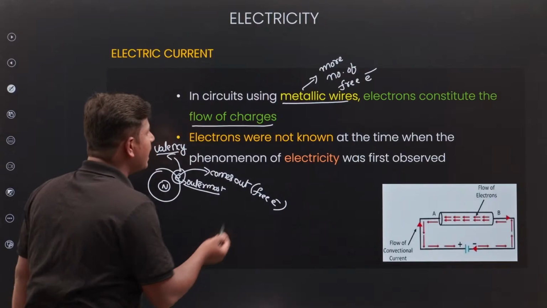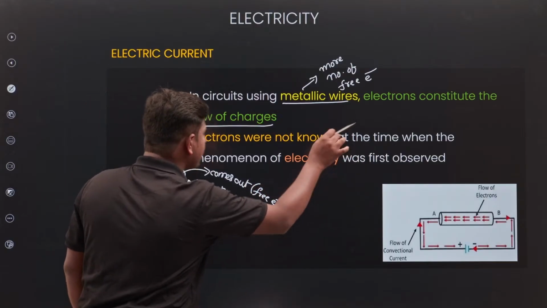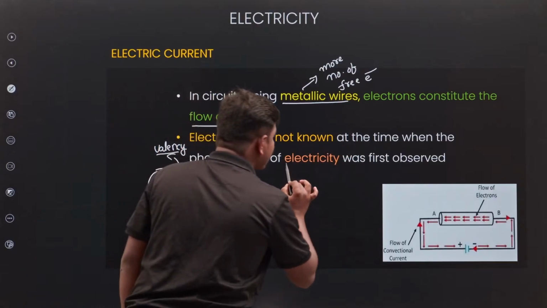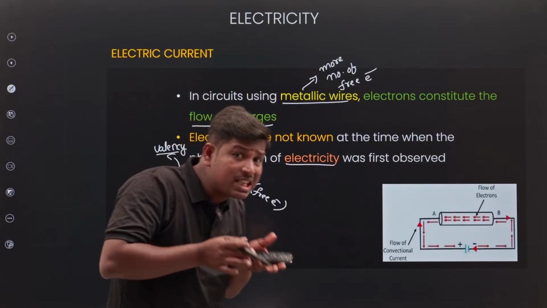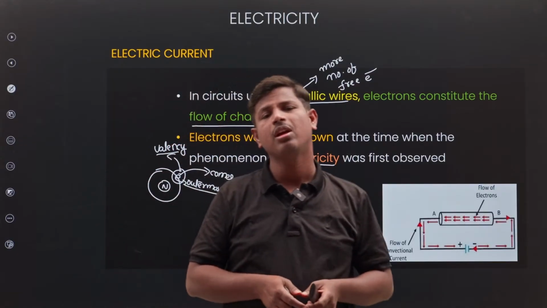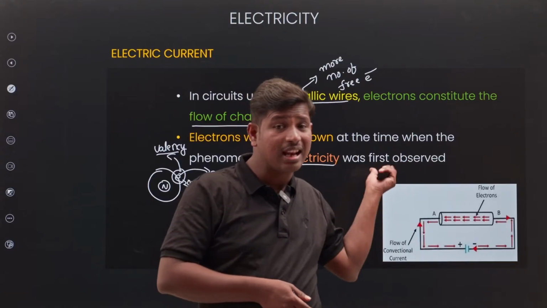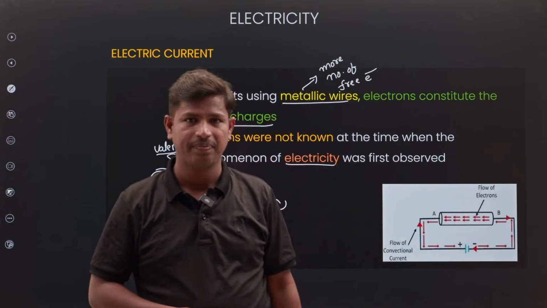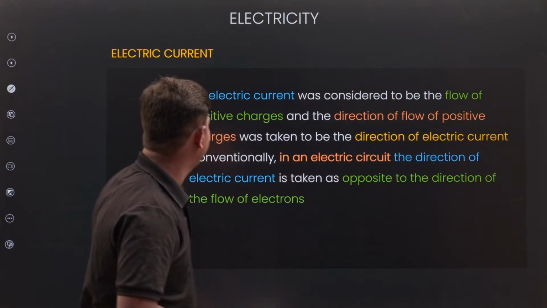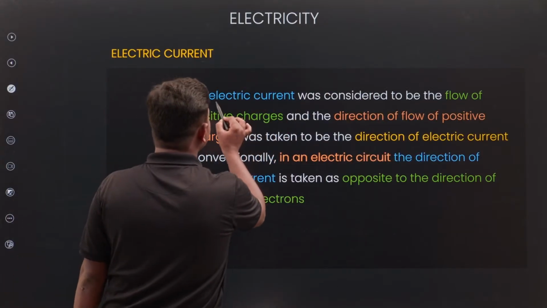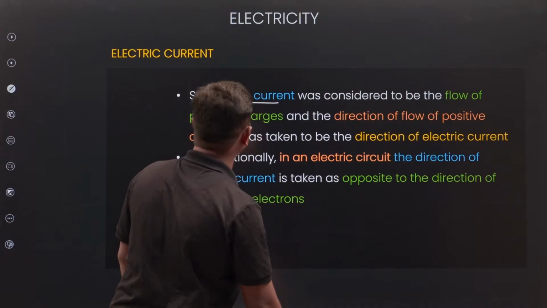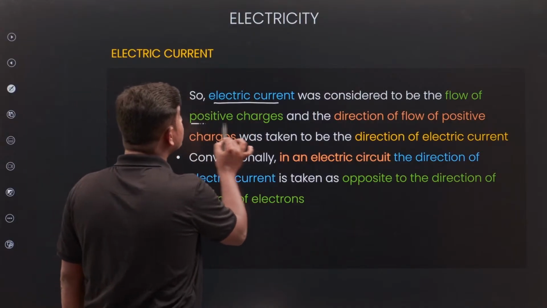Electrons were not known at the time when the phenomenon of electricity was discovered. When they discovered electricity, there was no chance to find out about the electron. Later they discussed it. Electrical current was considered to be the flow of positive charge.